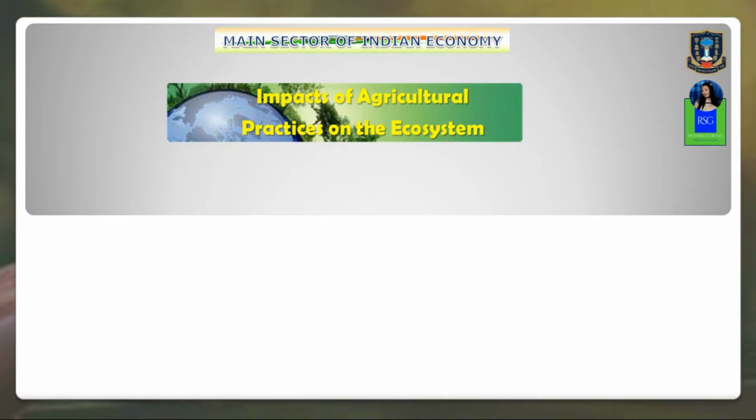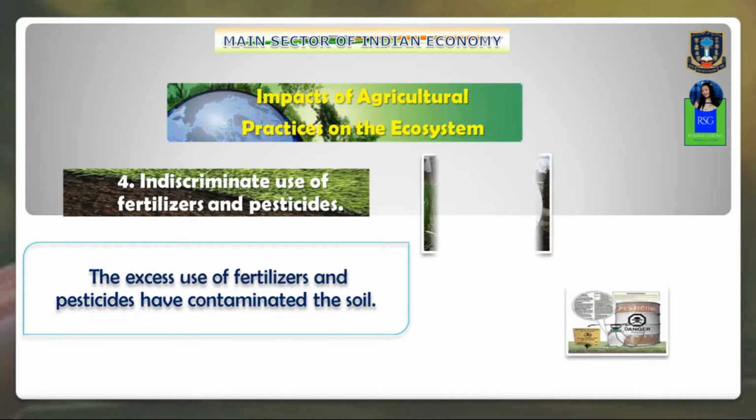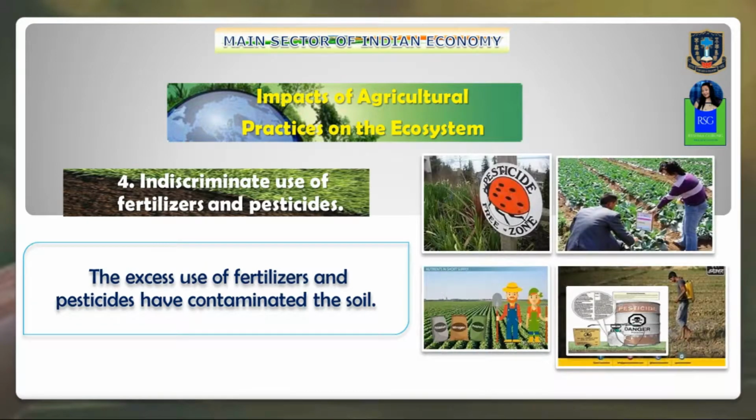And lastly, the excessive use of chemical fertilizers and pesticides has also greatly contaminated the soil. See, they contaminate the surface and the groundwater and cause what? Waterborne diseases. Isn't it? And the quality of drinking water also gets deteriorated due to the disposal of fertilizers into the land. The fertility of the land also gets reduced, and it reduces the proportion of organic matter in the soil.